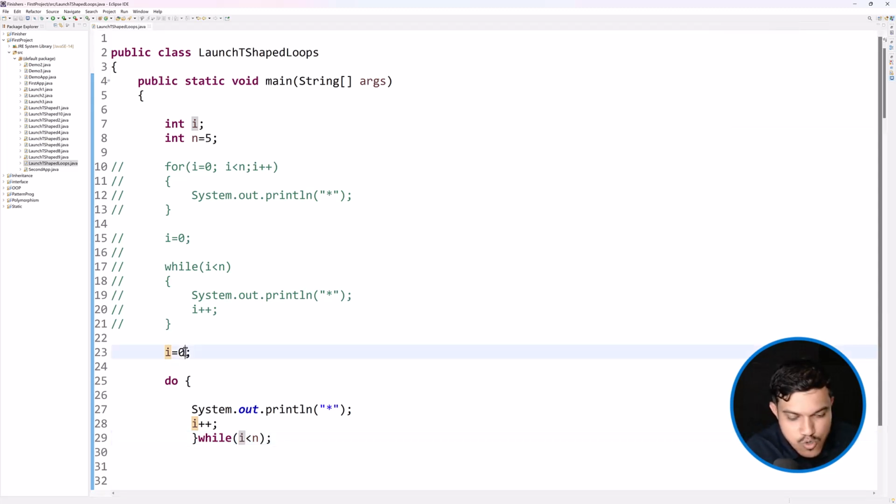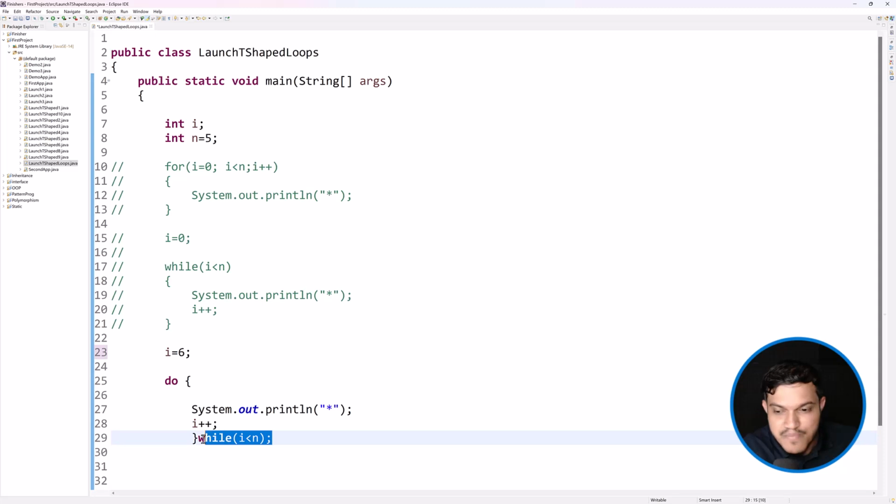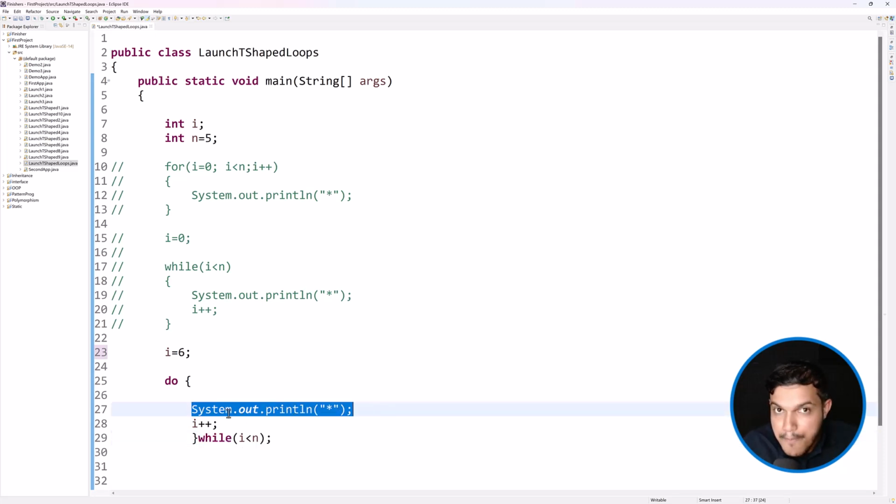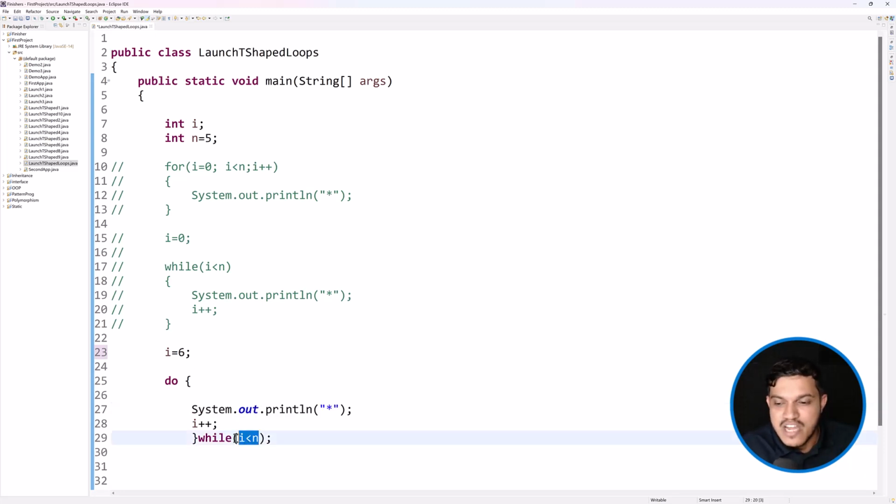Let me make it 6 here. Fine. Now, even before checking this condition, in case of do while loop, it will execute once, and to repeat it, it will check the condition. Whatever condition you have put here, I less than n. Inside the I, we have 6. Inside the n, you can see we have 5. Is 6 less than 5? No, it is false, right? This is resulting in false, but at least once the star will be printed.